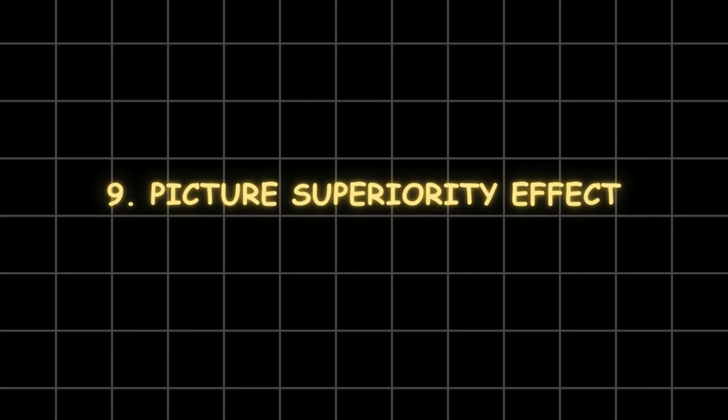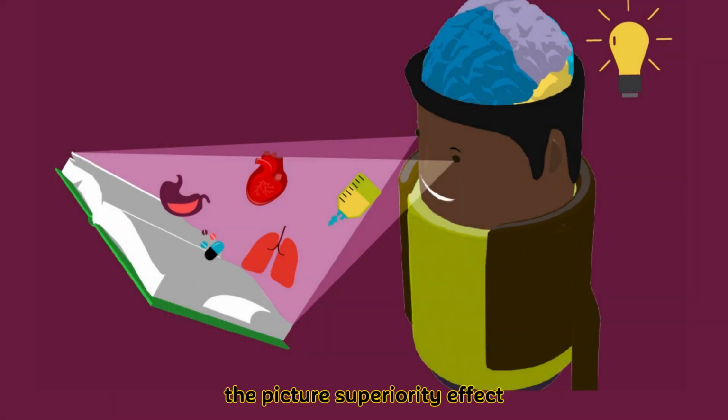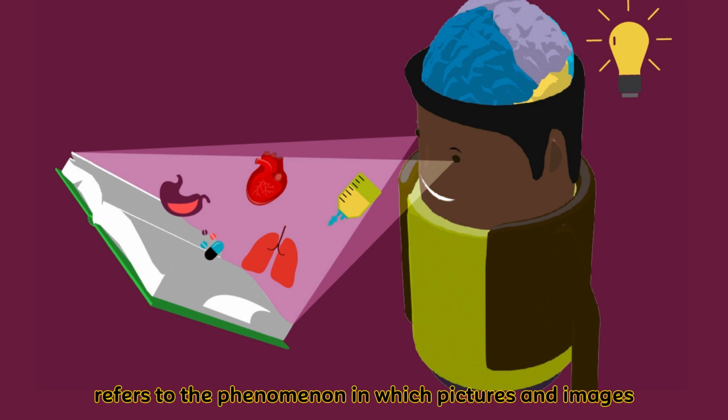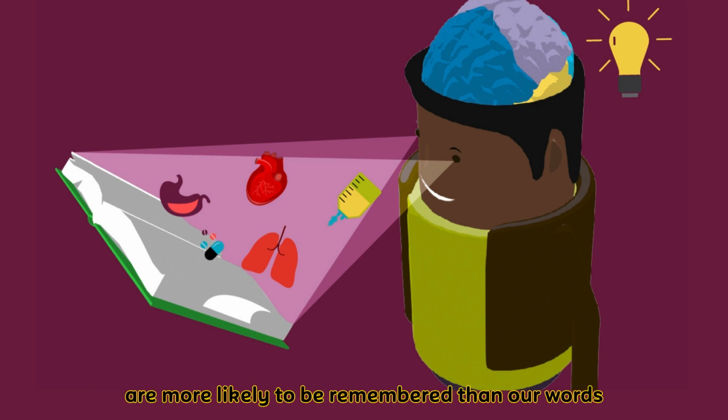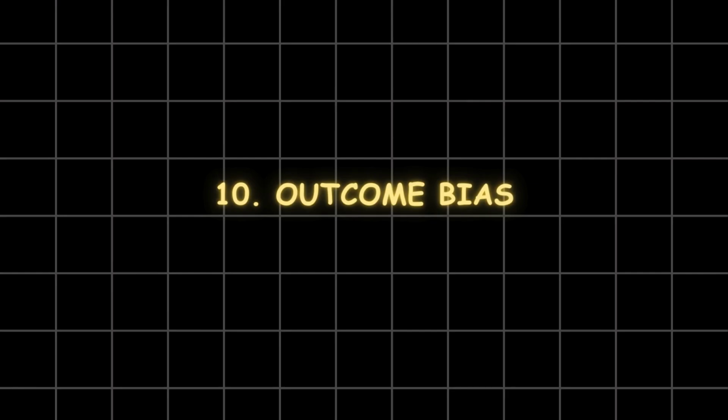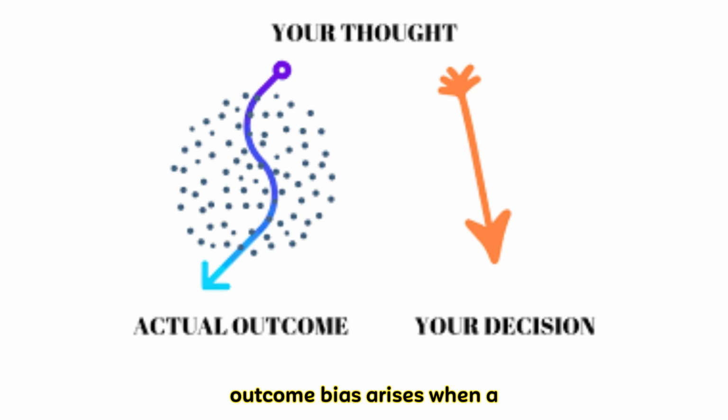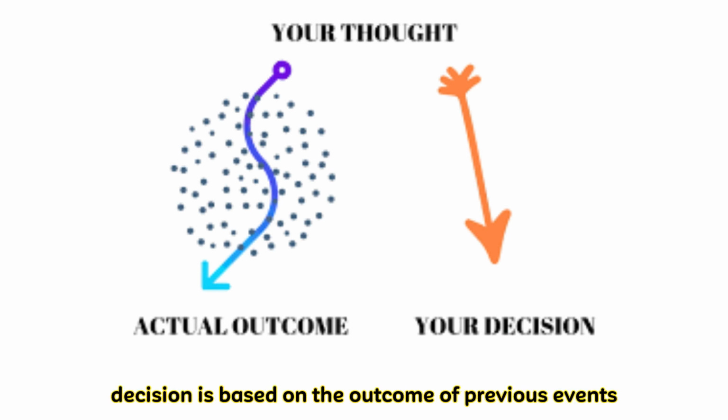9. Picture superiority effect. The picture superiority effect refers to the phenomenon in which pictures and images are more likely to be remembered than words. 10. Outcome bias. Outcome bias arises when a decision is based on the outcome of previous events, without regard to how the past events developed.